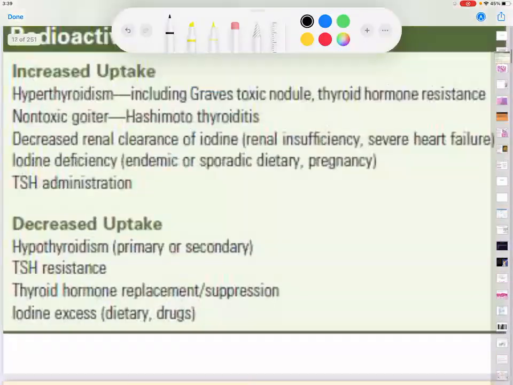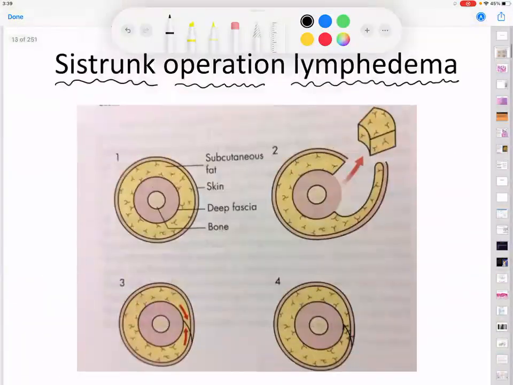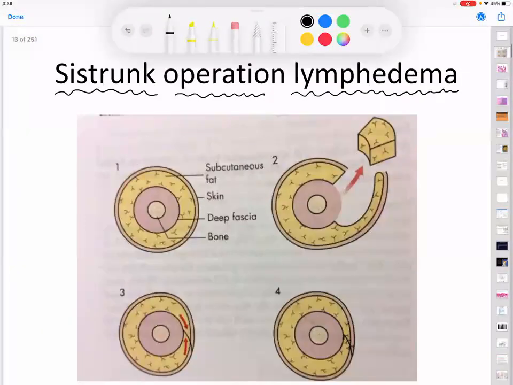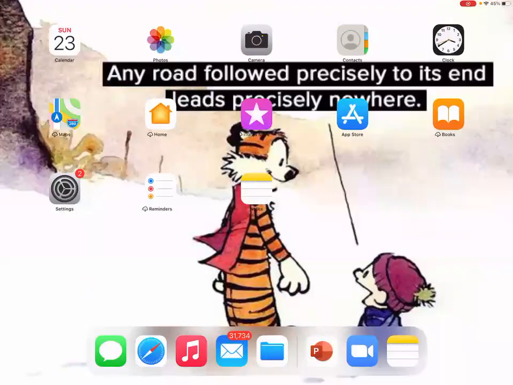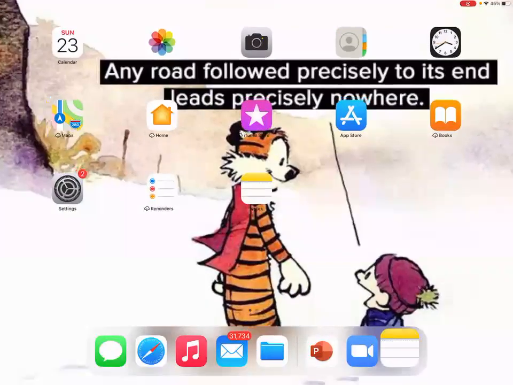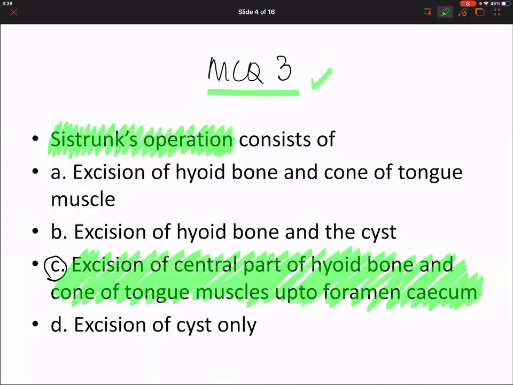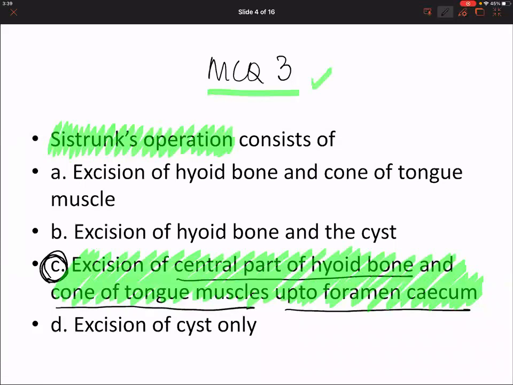Is lymphedema. Okay, so this completes it. If you have taken this snapshot, good. So MCQ 3 is complete. The answer is choice number 3, excision of central part of hyoid, cone of tongue up to the foramen cecum. Right.